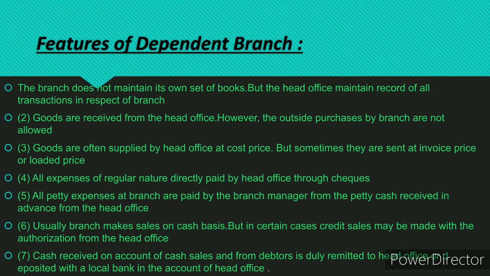Fifth, all petty expenses at the branch are paid by the branch manager from the petty cash received in advance from the head office. Sixth, usually the branch makes sales on a cash basis, but in certain cases credit sales may be made with the authorization from the head office. Seventh, cash received on account of cash sales and from debtors is duly remitted to head office or deposited with the local bank in the account of head office.